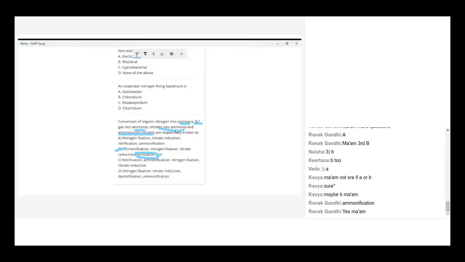Then the first one is A, obviously everybody knows that. Then anaerobic nitrogen fixing bacteria. The example is Clostridium. Clostridium is a bacterium which fixes atmospheric nitrogen even in the absence of oxygen. Anaerobic condition is the absence of oxygen.